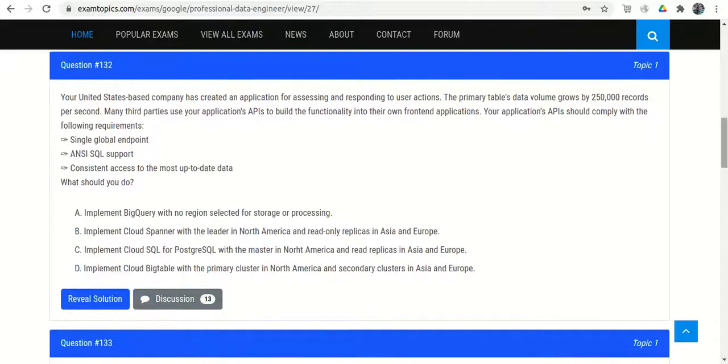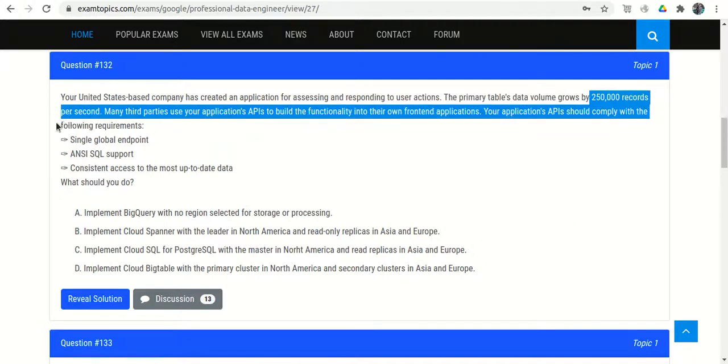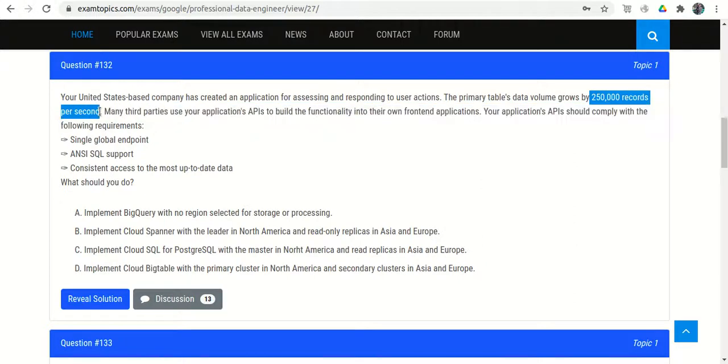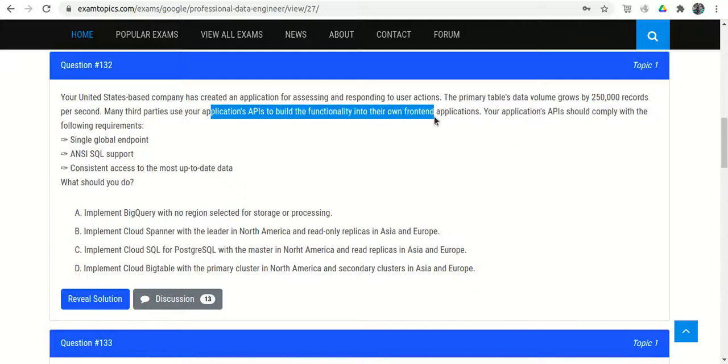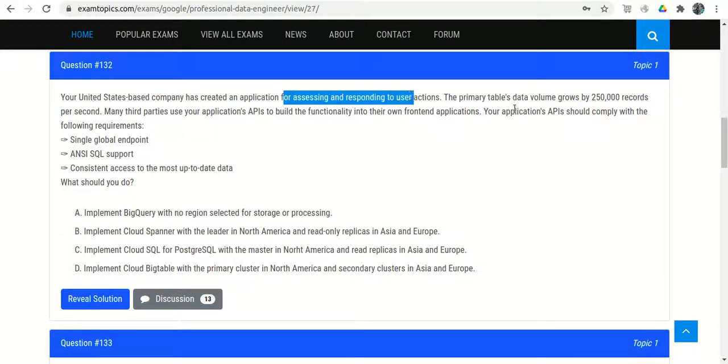Question number 132. Your United States based company, okay, we have a company in the US, created an application for accessing and responding to user actions. Okay, the primary table data volume grows by 250k records per second. Okay, so we have very huge data which is growing at this speed. Many third parties use your application API to build the functionality into their own front-end applications. Okay, so many third parties are accessing our application using the API.